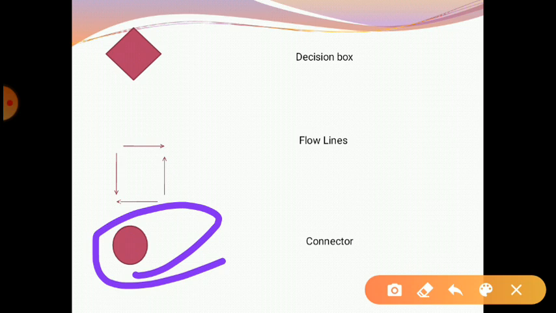It connects different parts of the flowchart that are split between pages. It is basically drawn as a circle. Later when we make a program, it will be clear.